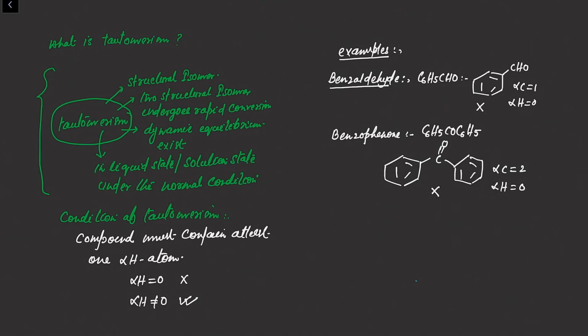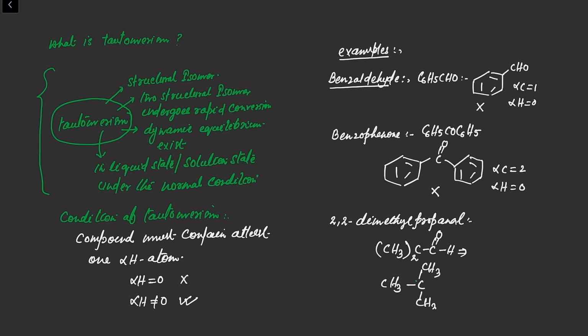Now check one more compound, 2,2-dimethylpropanal. The molecular formula of this compound is (CH3)3CCHO. When you expand this formula, the structure is something like this. Again there is an alpha carbon atom, but zero alpha hydrogen atoms. So again this compound will not show tautomerism.